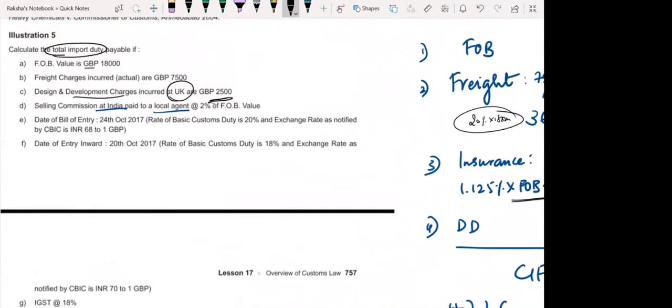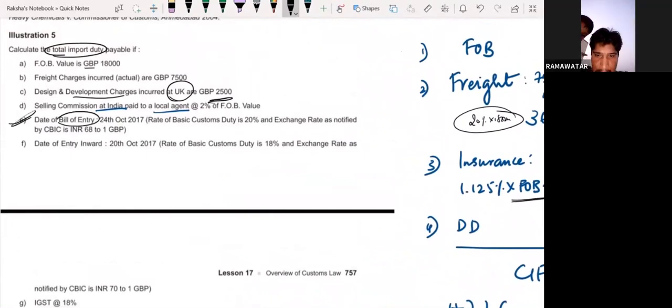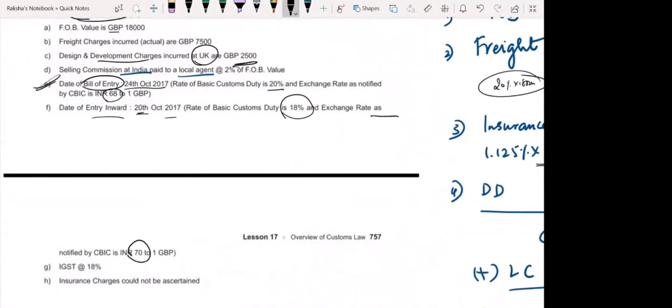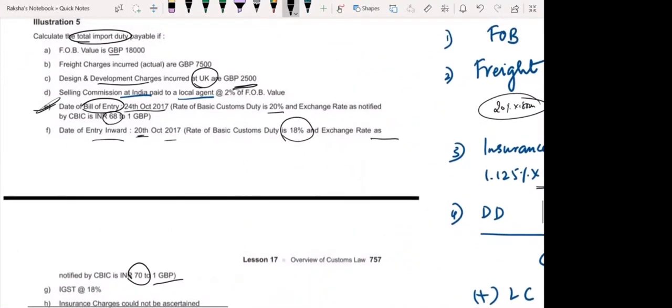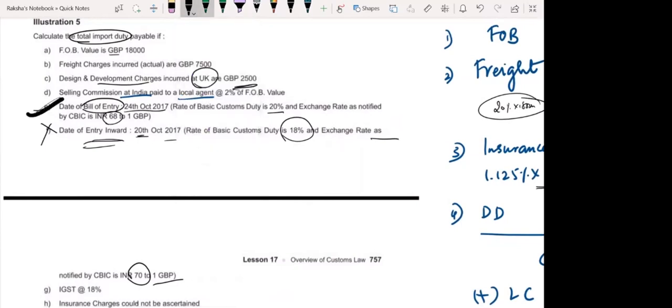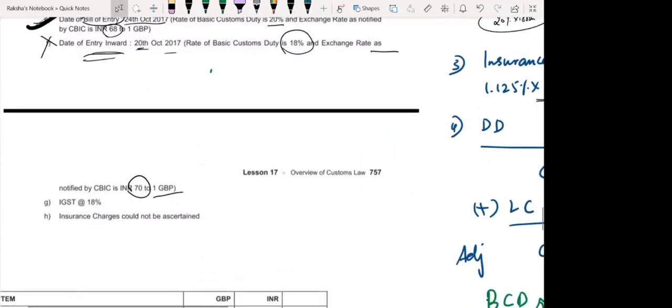see date of bill of entry. So this date you are going to consider. Date of bill of entry 24th October. Rate is 20%. Exchange rate is 68 rupees per pound. Date of inward entry 20th October. Rate of customs duty is 18%. Exchange rate is 70 rupees per GBP. See, this they have given you to confuse. Don't take date of entry inward. You are supposed to take date of bill of entry. You know that, right? Okay, fine.